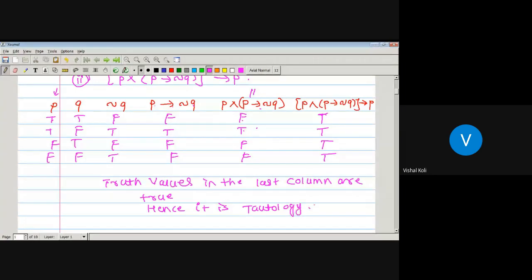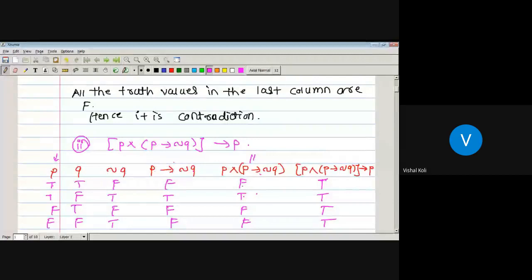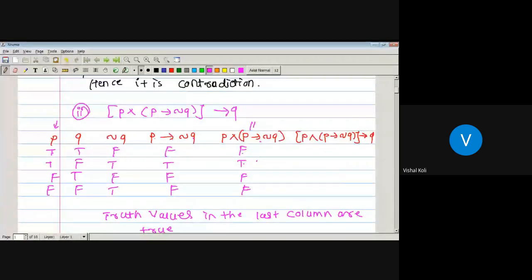Okay. Now, in case this P is replaced by Q, P and P conditional negation of Q conditional Q, then what should it be? If suppose here there is a Q, there is only a change in this last column. Here we have to take Q. Now check what should be its possible truth values.